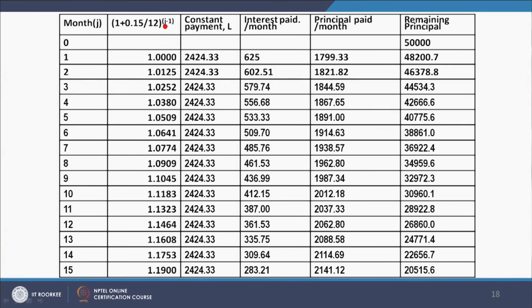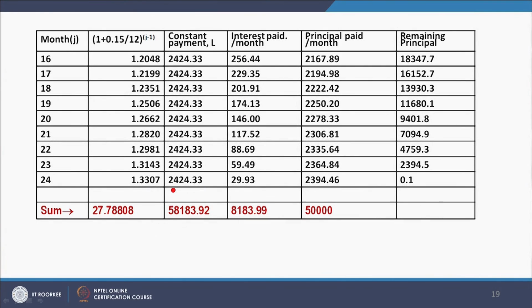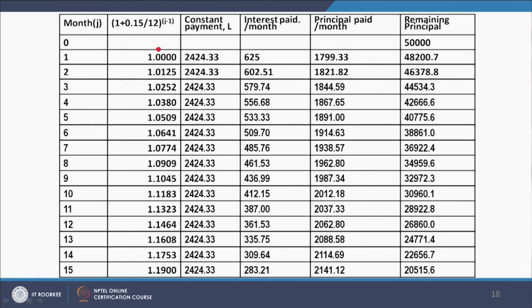So, here I have computed this factor. First compute this factor and do the summation, and here the summation is 27.78808. This factor can be very easily computed without the information of other parameters. It only takes into account the value of I and other fixed parameters. So, I can calculate this very easily, 27.78808.